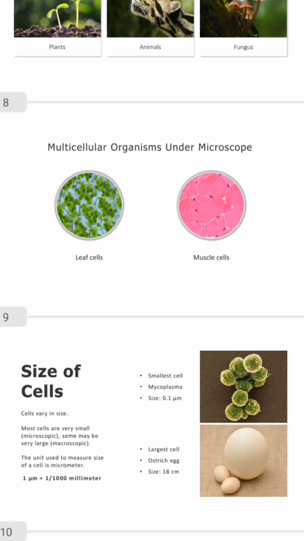Now, let's view some multicellular organisms under the microscope. If you carry a microscope and begin to look at some cells, there's a way they would appear. So just look at how muscle cells appear here under the microscope. Then this is how leaf cells normally appear under the microscope.